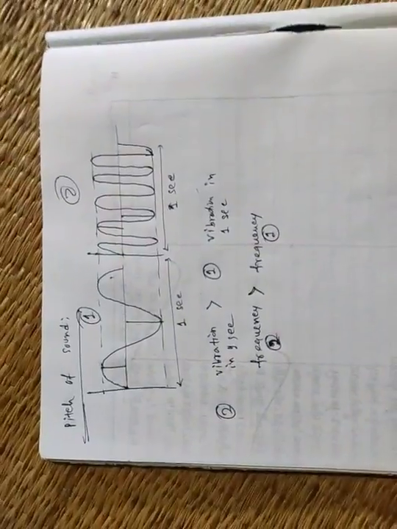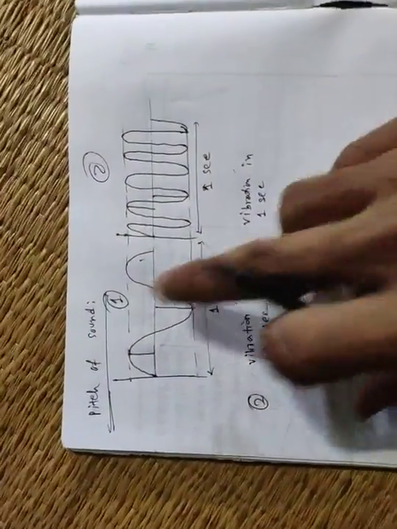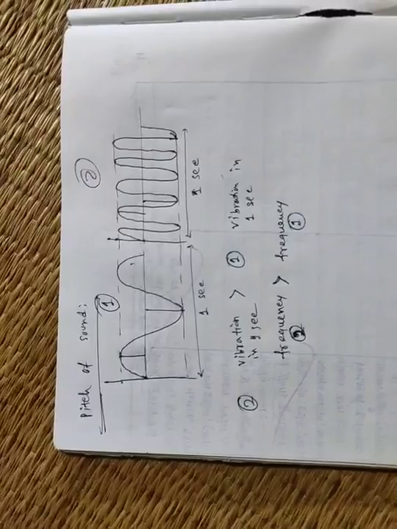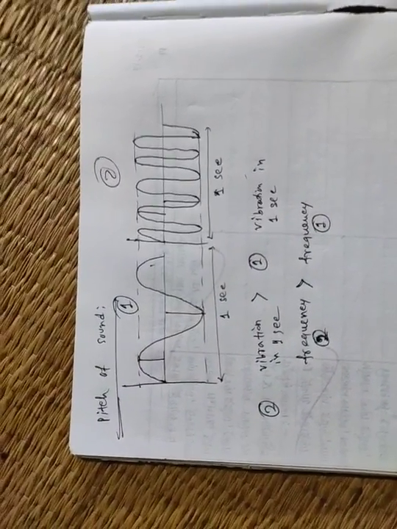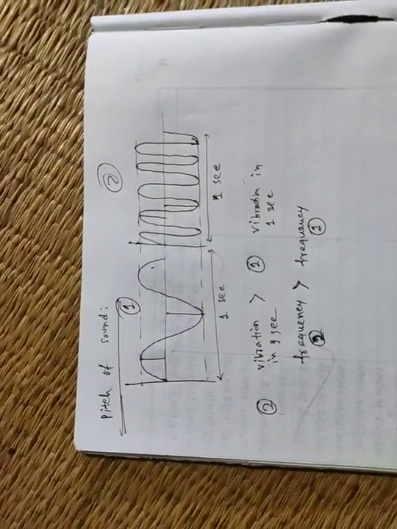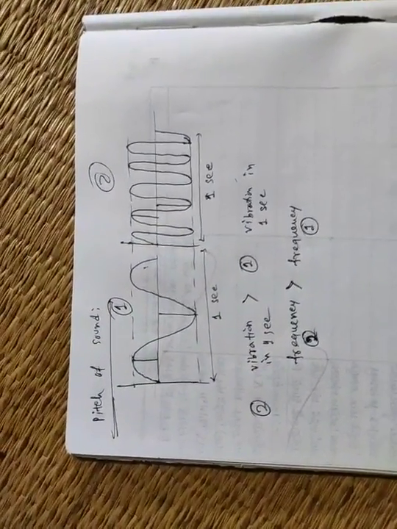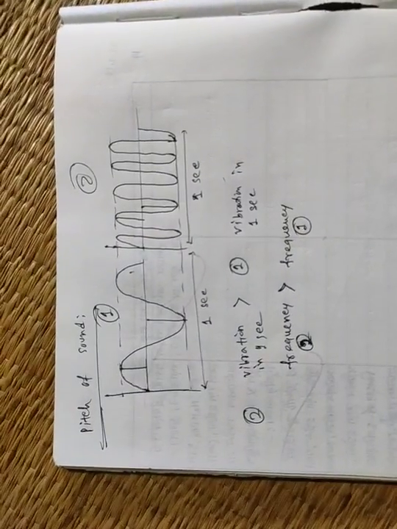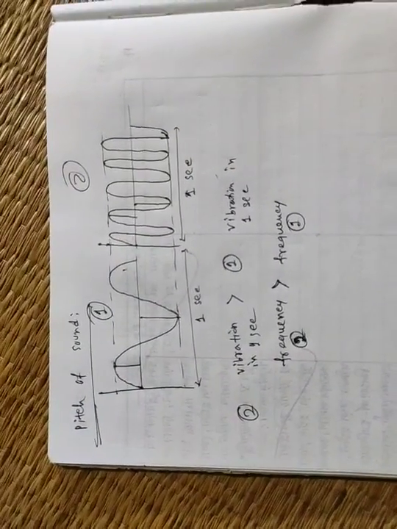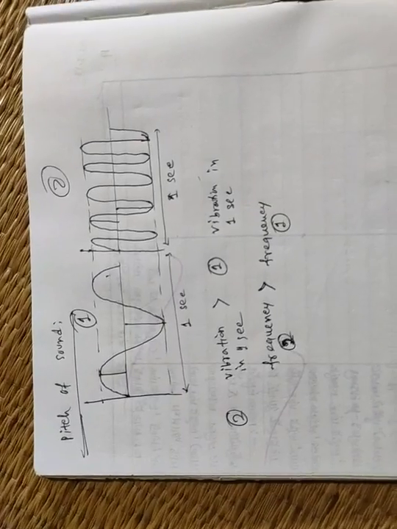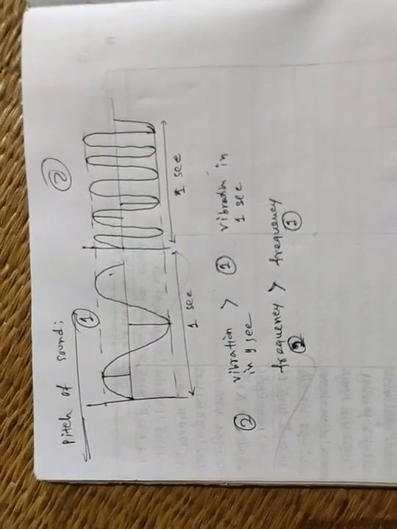Clear? So understand the difference between loudness and tone. Here you see the loudness is the same, that means two sounds having the same loudness can have a different tone, depending on the pitch or frequency of the sound. Suppose you and your sister cry or shout with the same loudness, but anyone can hear different sounds.